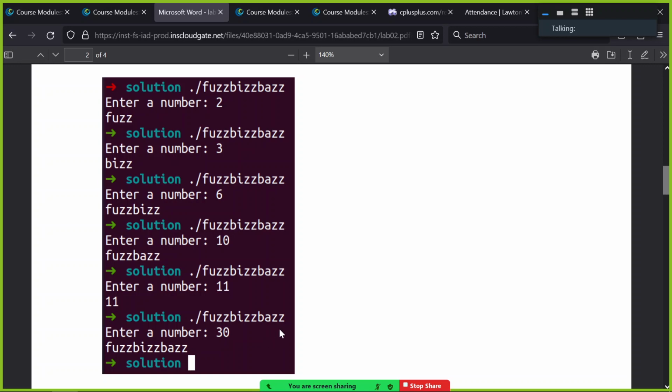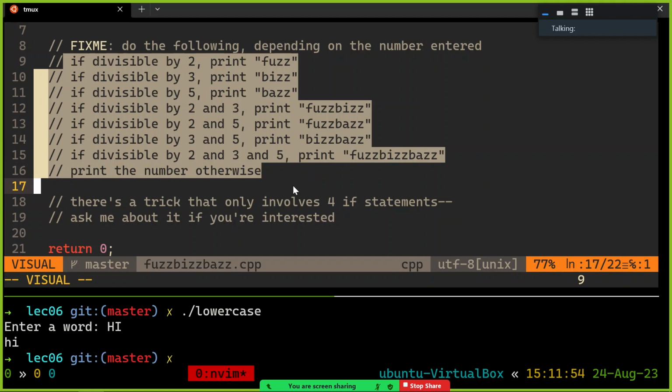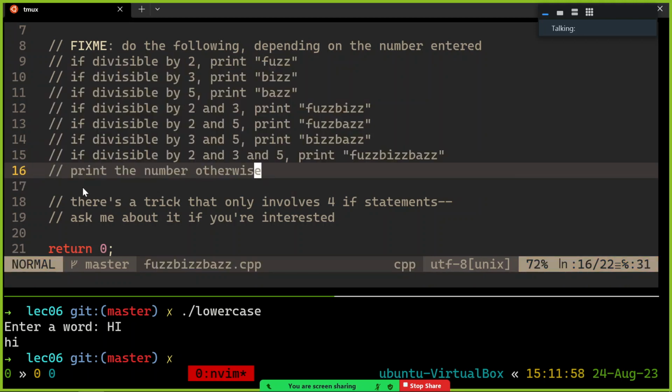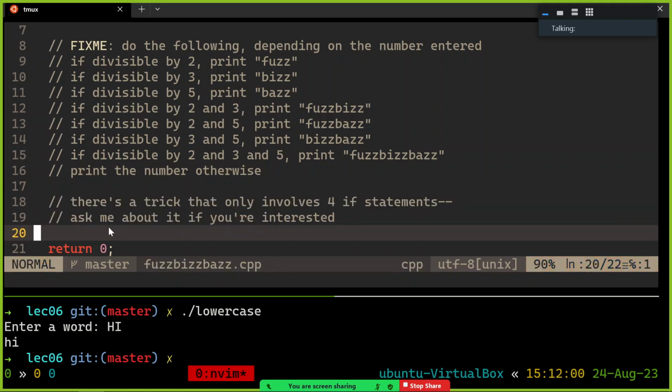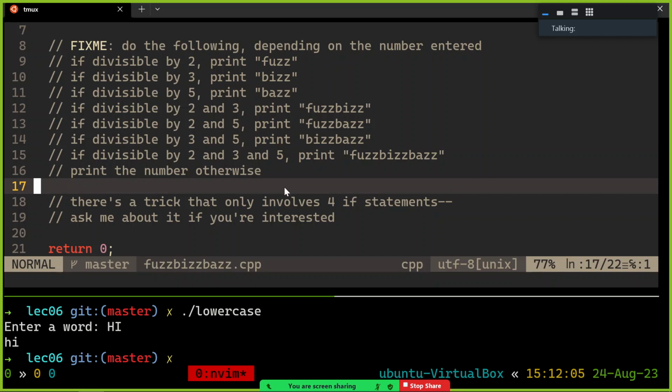Okay, so that's going to be the program that you write. You're going to have to rearrange these, remember. You translate these into if statements and else ifs and stuff. There is also a trick you can read about, and I can help you with it. But I want you to do it the hard way first, at least. There is a cute little trick that lets you do it quickly, but I want you to do it this way first. All right.